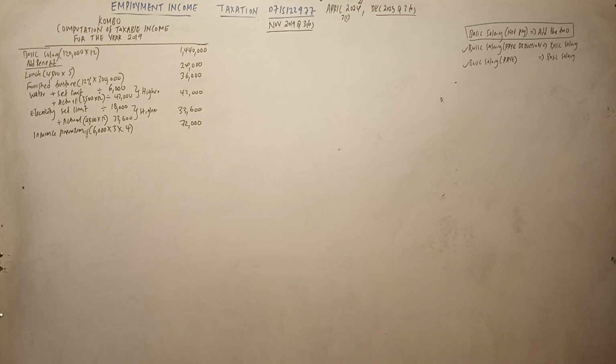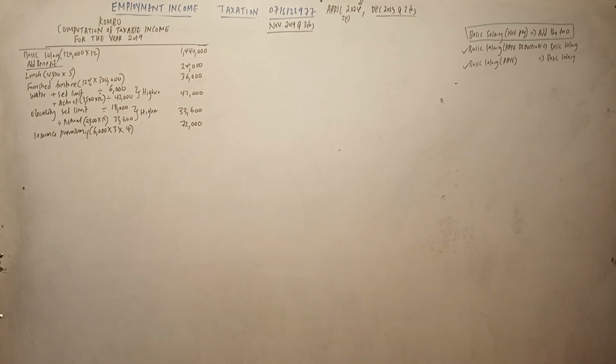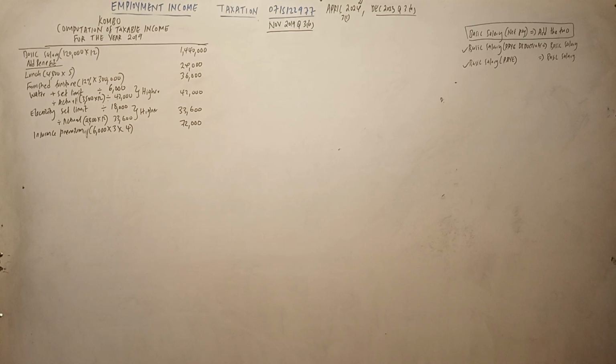So he contributed 10% of his monthly toward a registered pension scheme, while the employer contributed 15% of the basic salary toward the scheme. So this is pension contribution. So 10%, we shall consider 10% contribution by the employer as an allowable deduction, the rest we are going to ignore. I'm interested with the 10% only for now, but we shall take a look at it later.